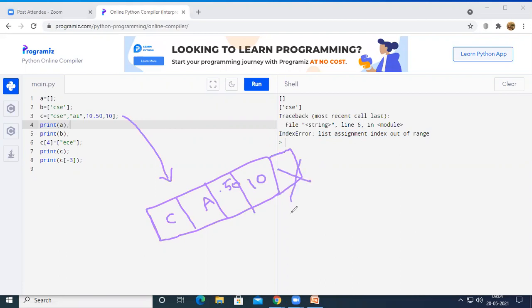We can change the values inside these indices. We can change the value at index number 1, or at index number 3, or at index number -1, or at index number -3 or -4. But we are not allowed to add one more element in the middle of the program once the list is created, right? So we cannot do this one.